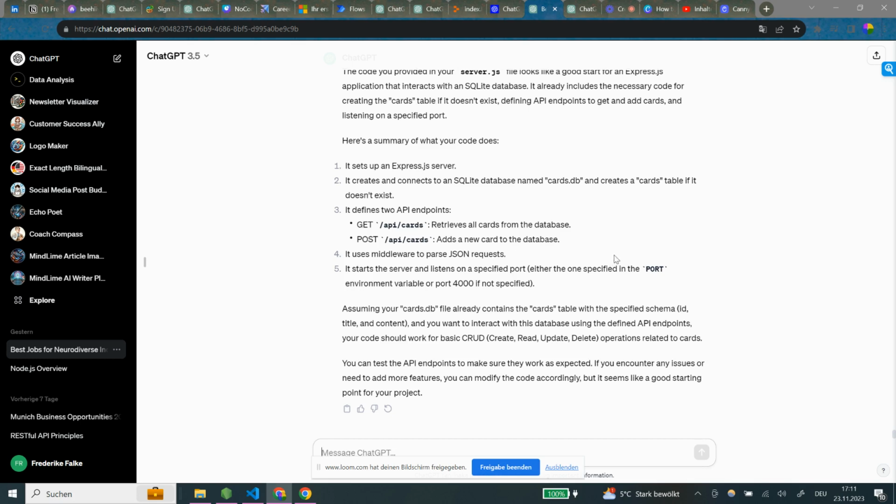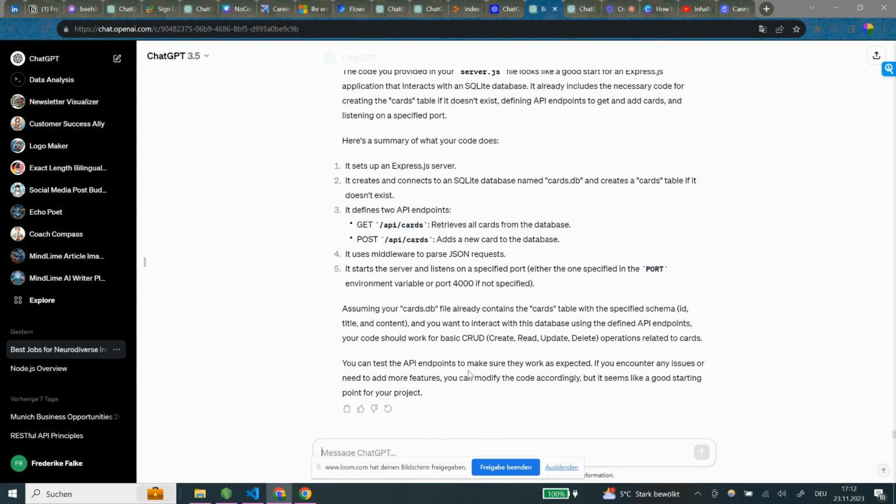It starts the server and listens on a specific port, either the one specified in the PORT environment variable or port 4000 if not specified. Assuming your cards.db file already contains the cards table with a specified schema, and you want to interact with this database using the defined API endpoints, your code should work for basic CRUD operations related to cards. You can test the API endpoints to make sure they work as expected. If you encounter any issues or need to add more features, you can modify the code, but it seems like a good starting point for your project.